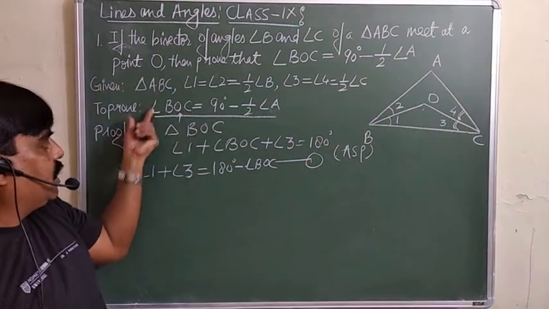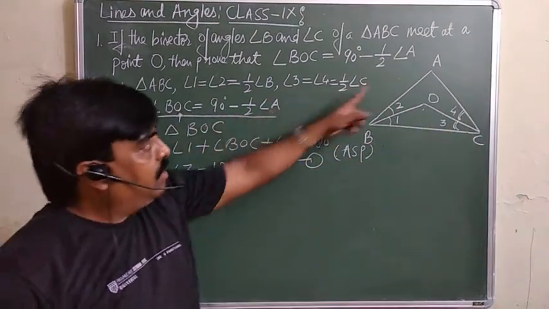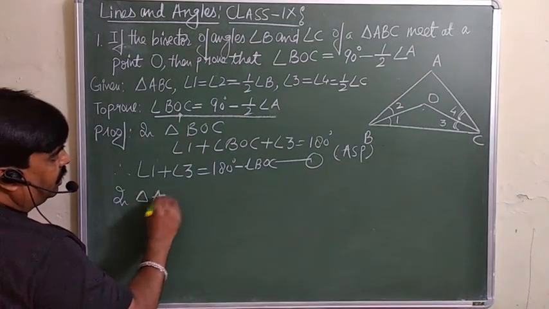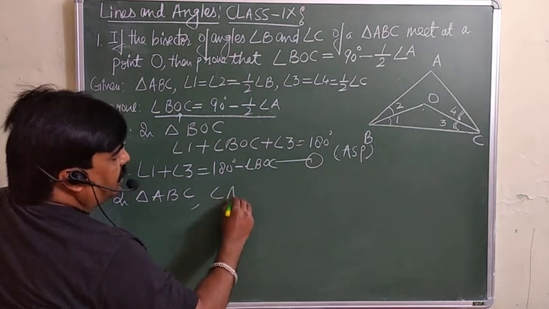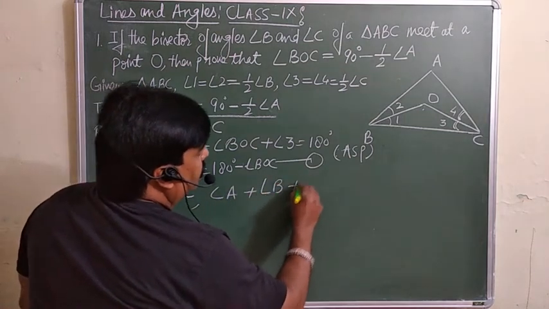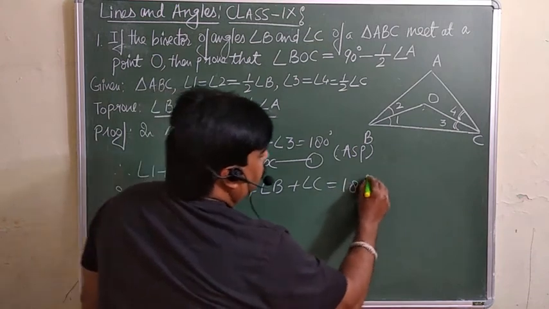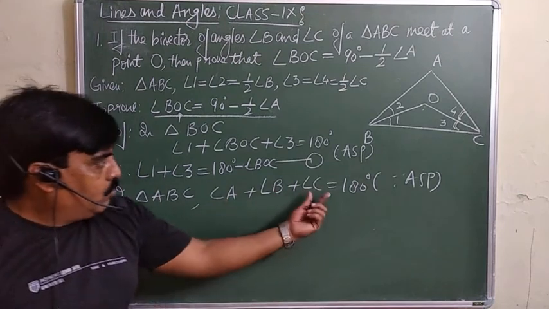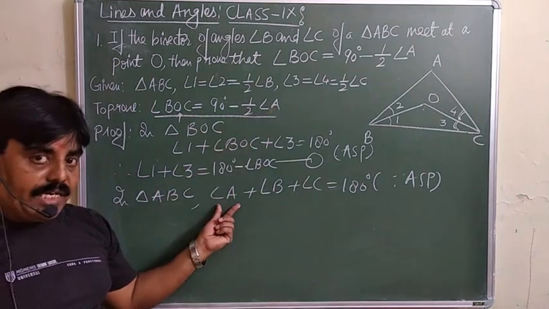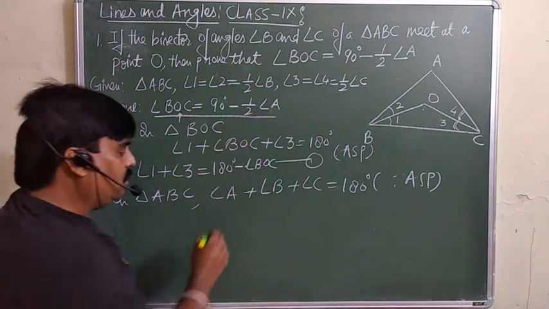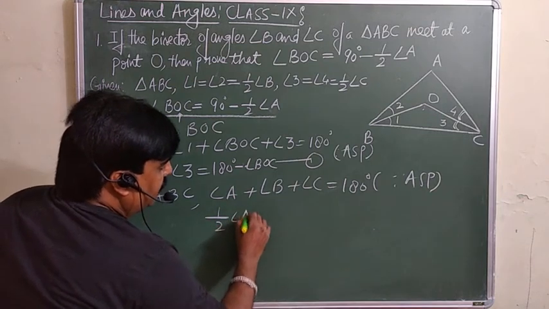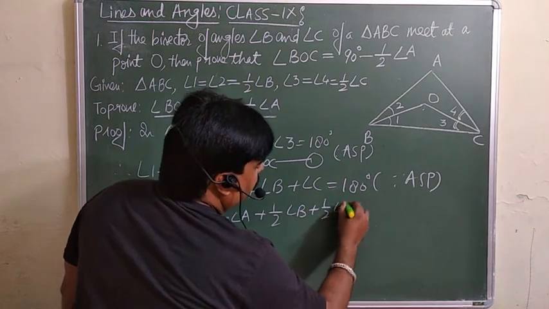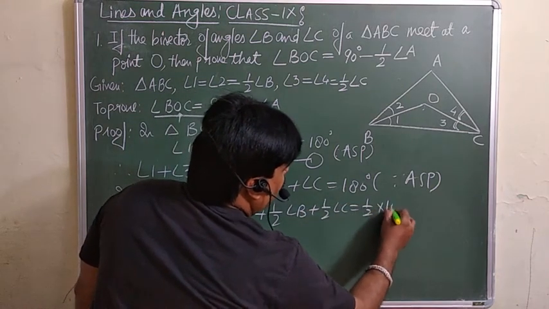Keep your eyes here. What exactly do we want? Now for angle A, we are supposed to take triangle ABC. So angle A plus angle B plus angle C is equal to 180 degrees. Same reason, angle sum property. But we want half of this angle A. It means you are supposed to divide by 2 here. So divide by 2 on both sides: half of angle A, half of angle B, half of angle C is equal to half of 180.